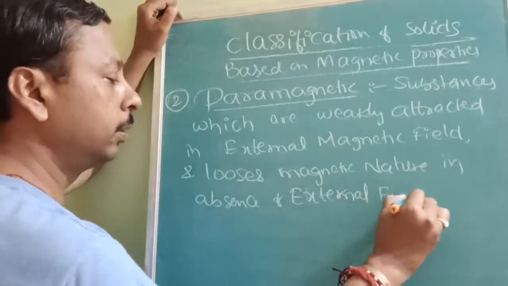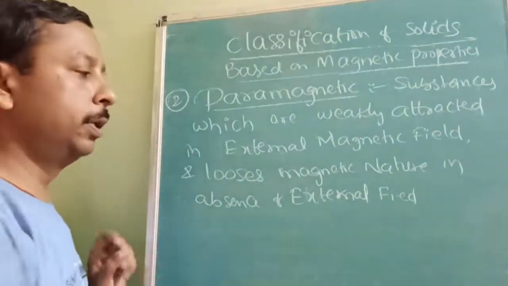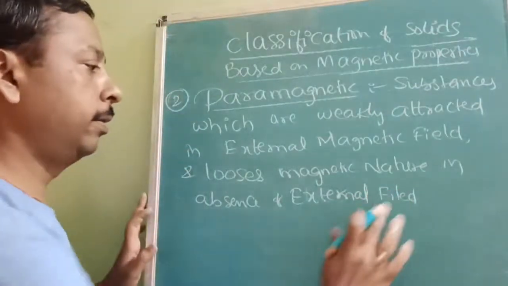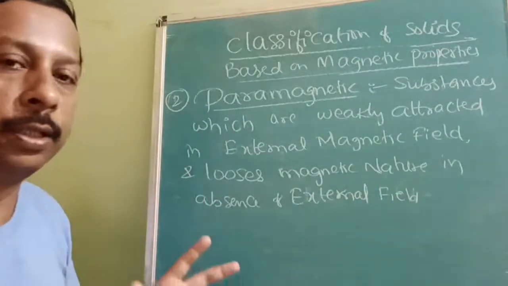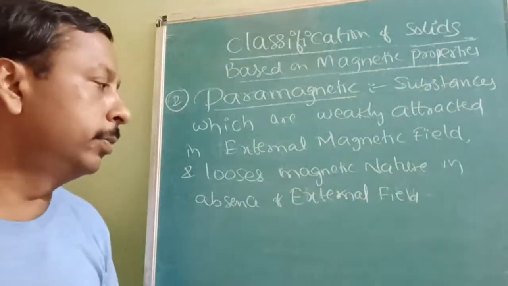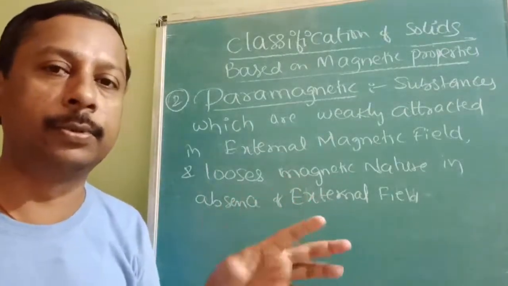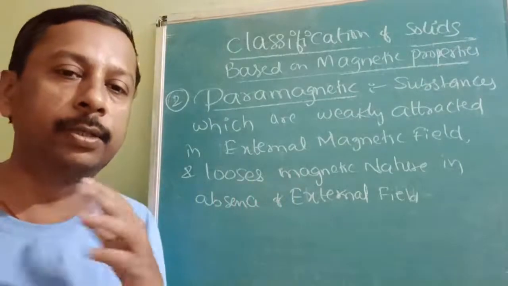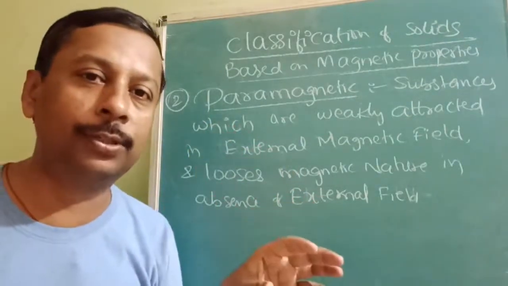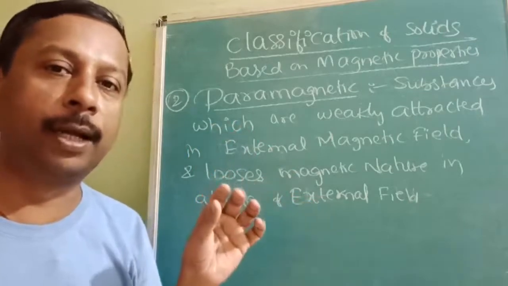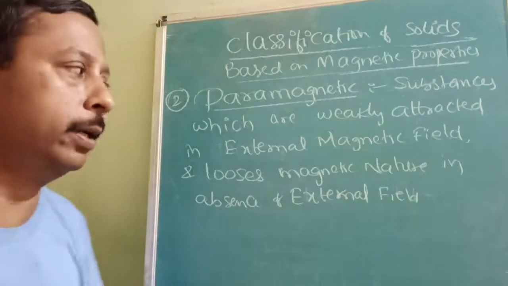When the external field is removed, the magnetic nature is also removed. It is not permanent, it is only temporary. External field is there, magnetic substance. No field, no substance. It has no interest of its own. Until somebody is there to force it, only then will it be a magnetic substance. No force, no magnetic nature.